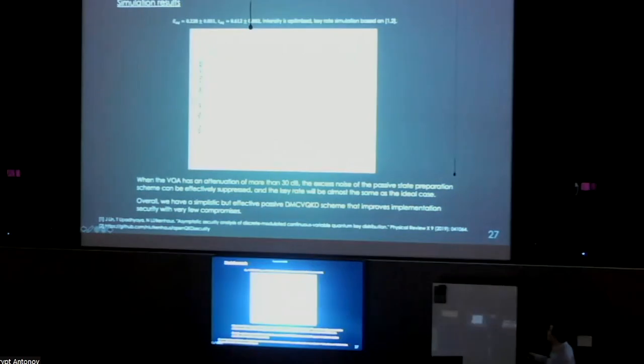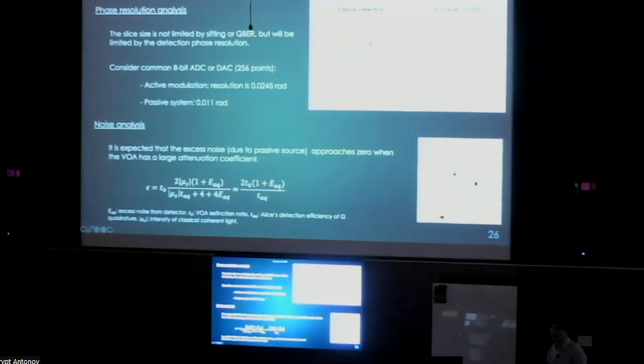For the CV QKD that we're doing here, one beauty of it is that if there's inaccuracy in the resolution, if you have noise in the detector, it goes into the X as noise. So you're not plagued by that problem for the DMCV. But what I've been talking about is for the DV QKD, including passive TF and also the passive BB84. If you have problems with your detectors, you have to model it into the security analysis.